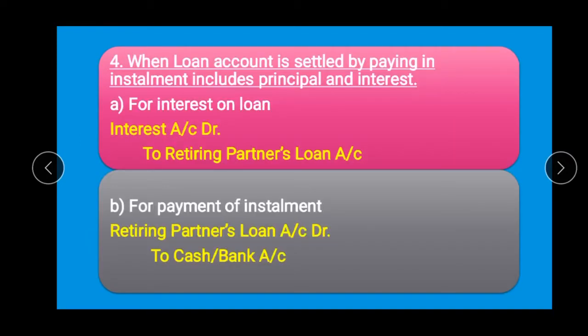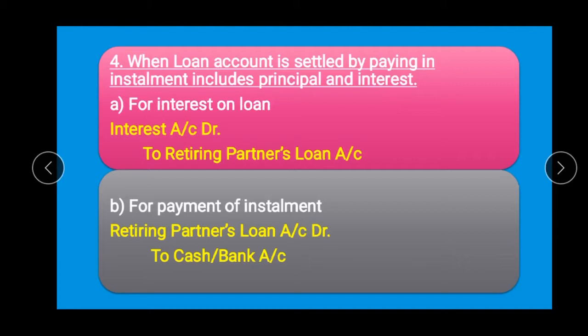So fourth, when loan account is settled by paying in installments including principal and interest. So in this case the partner's capital account balance is transferred to partner's loan account, and now interest on loan will become due.